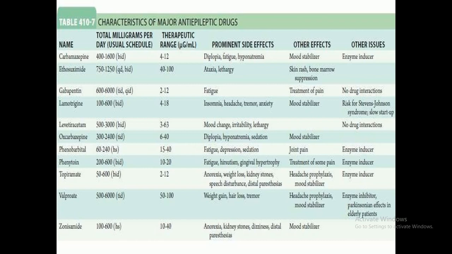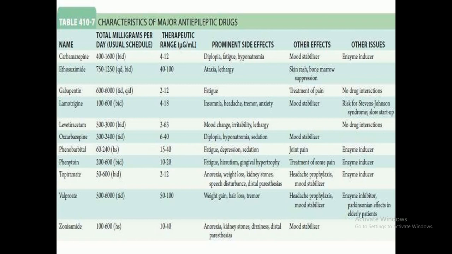They are available in the market, while some drugs are not available and are still under investigation. These are the prominent side effects which I have already talked about in the lecture, that is, what prominent side effects are reported. So kindly review all these things. They are very important for you.